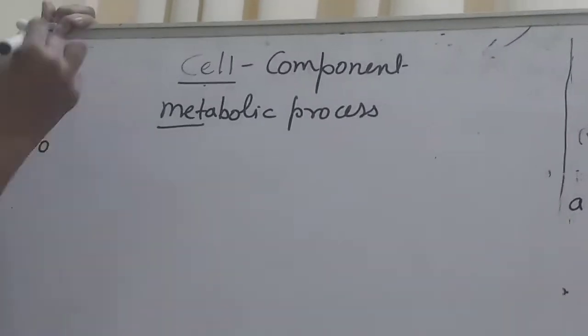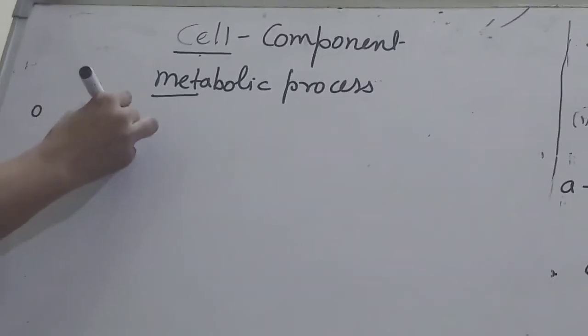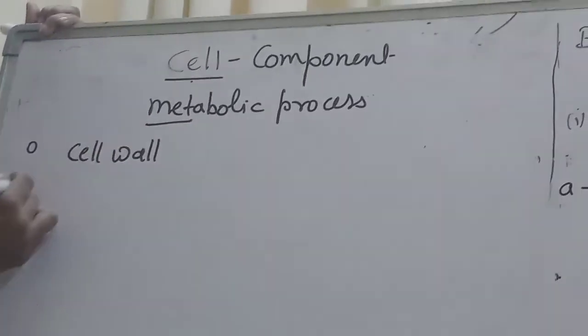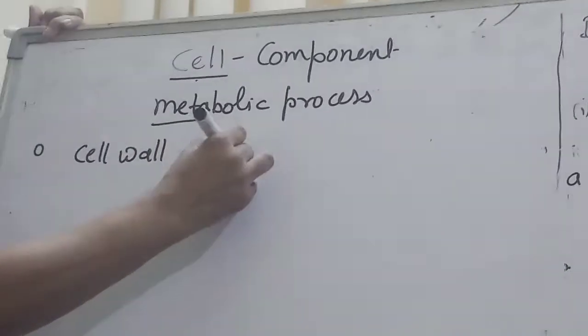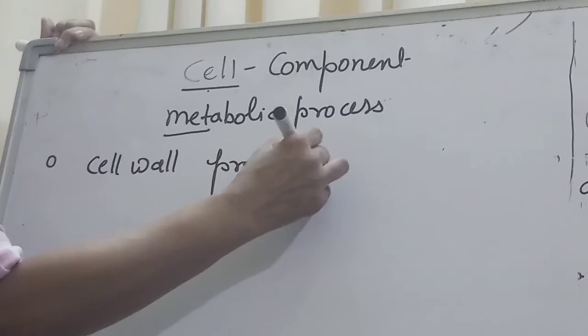For protection, they have a cell wall. This is the protection layer.